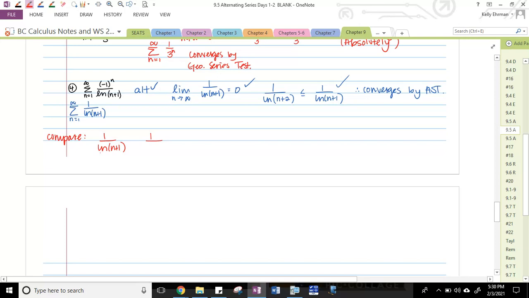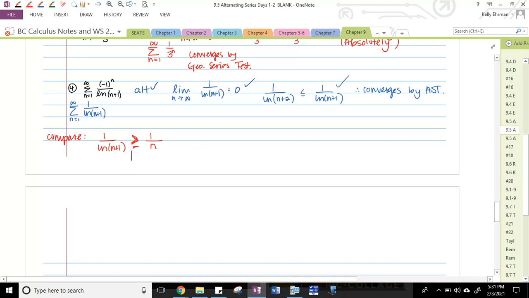The next rung up on the ladder of slow moving functions is just something linear. So maybe I'll just put n, because I know about the 1 over n, the harmonic series, right? So in the long run, n will be a bigger number than natural log of n plus 1. Maybe not for the first couple of values, but that's okay. So eventually, this fraction on the right is smaller, less than or equal to the fraction on the left.